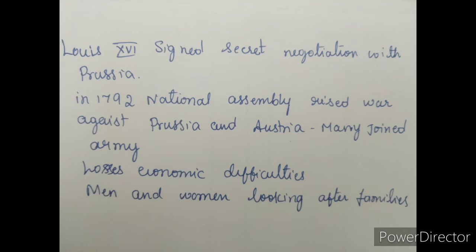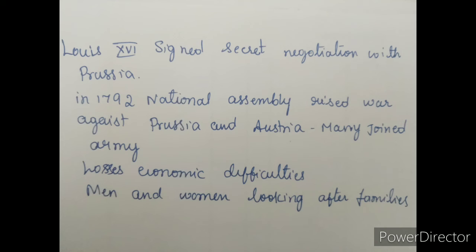Other countries were worried about the developments in France and made a plan to send troops to put down the events that had taken place. They were worried because it would affect all the neighboring countries, right? So thousands of volunteers joined the army. The war was against the kings and aristocracies all over Europe.